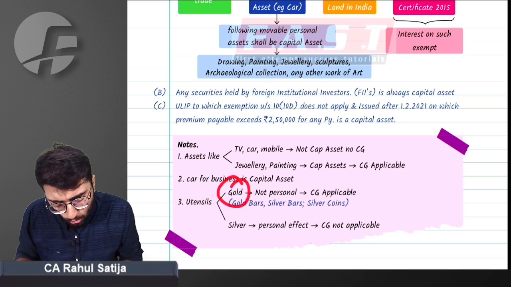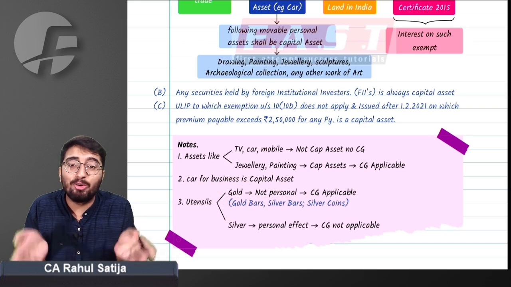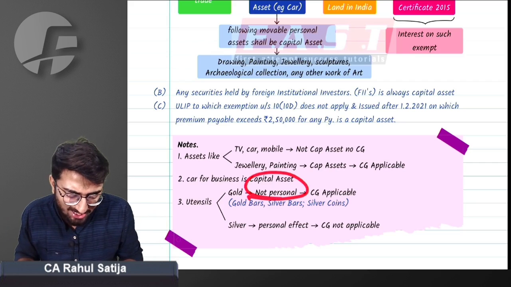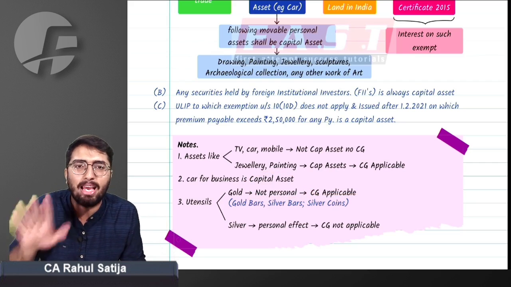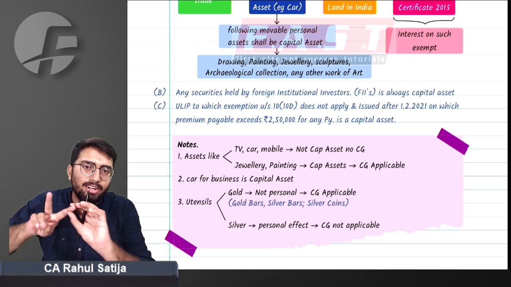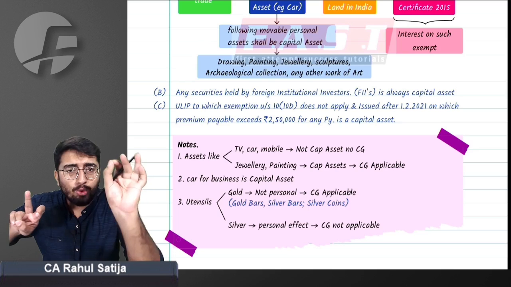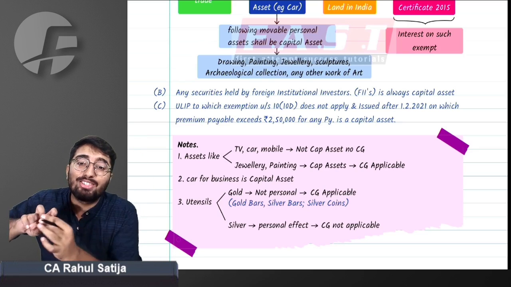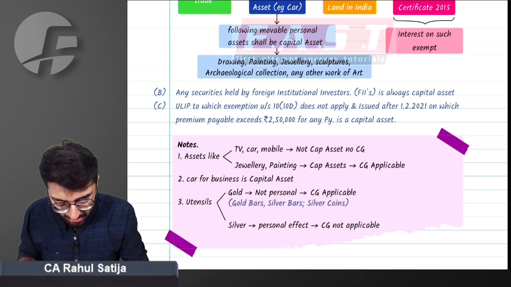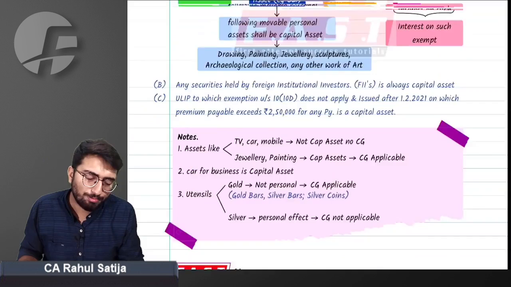Next thing, but if you have any gold plate, if you have any gold utensils, they can never be considered as personal asset. Capital gain will be applicable on transfer of such utensils. So that thing you need to take care of. If you are transferring any silver utensils, no capital gain. But if you are transferring any gold utensils, they will be considered as capital asset and capital gain will be applicable. These are some basic things you need to know.